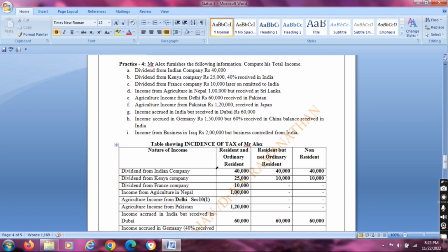Next one is income accrued in India but received in Dubai, 60,000. It's an Indian income. So it was taxable for all three categories.